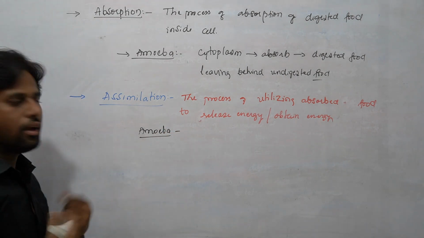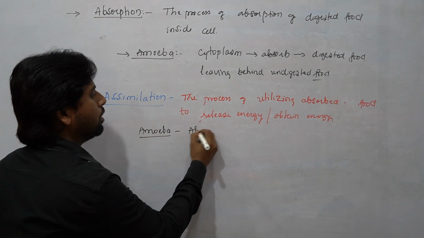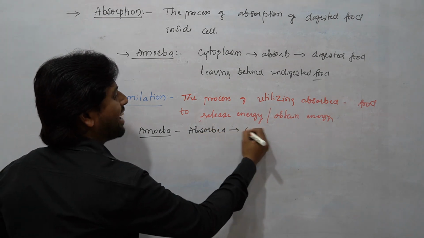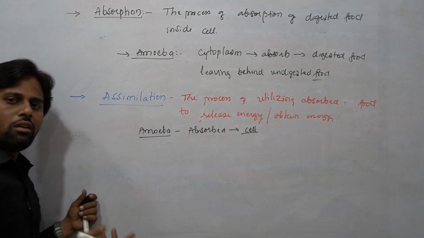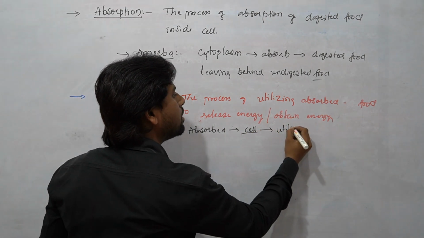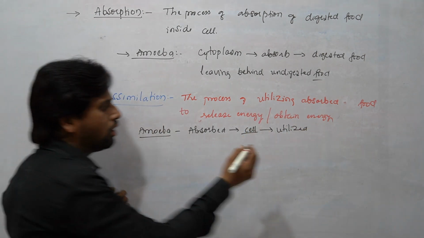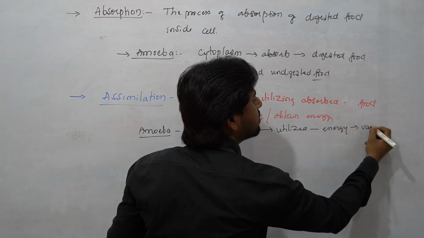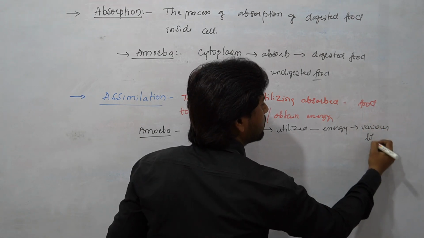Here in the amoeba, the absorbed food will be taken by the cell, which is only a single cell, and this single cell utilizes this absorbed food and gets energy for various life processes.